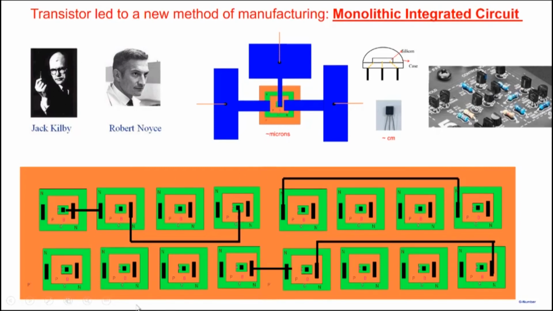And after you finished your fabrication and interconnection and all that, then what you can do is you can take this piece of silicon, put it inside a package and attach it to pins so that it exists as a component which you can use wherever you want. For example, let's say a memory or an amplifier or whatever consisting of several components, you can then package it and use it wherever you want.